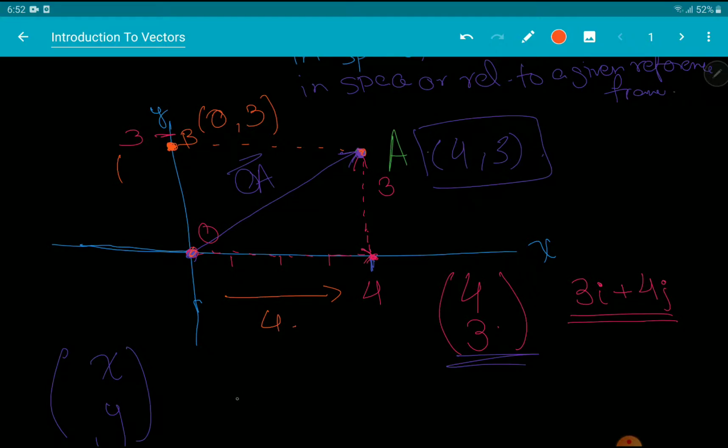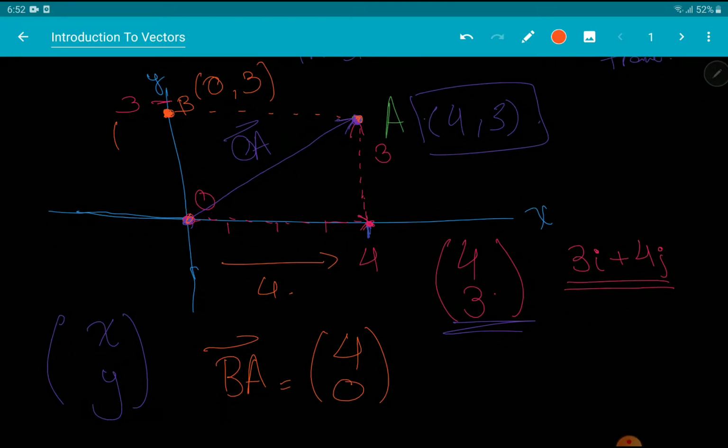So the vector BA would be 4 positive steps in the x direction and 0 steps in the y direction, because point B is exactly level with the point A. So the vector BA would be 4, 0.